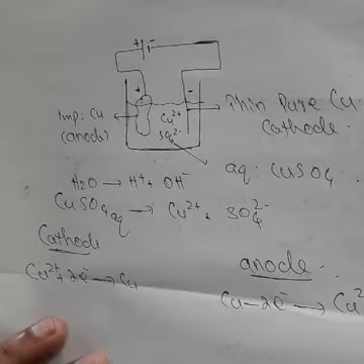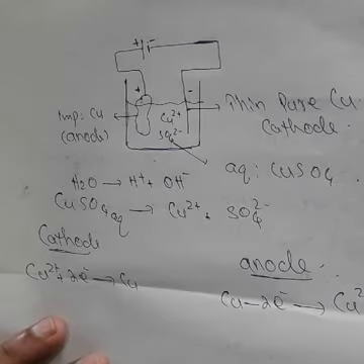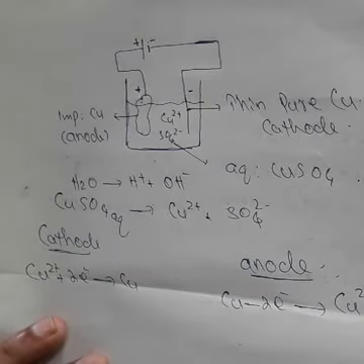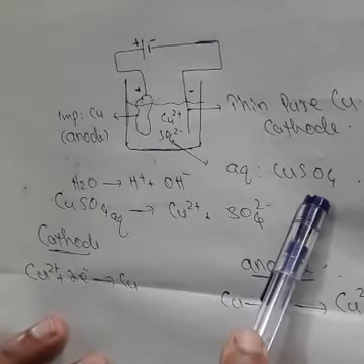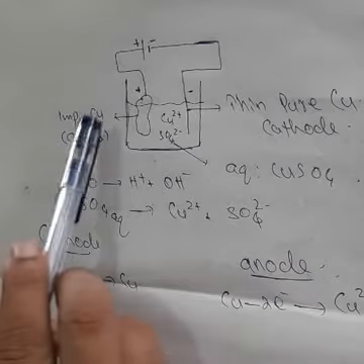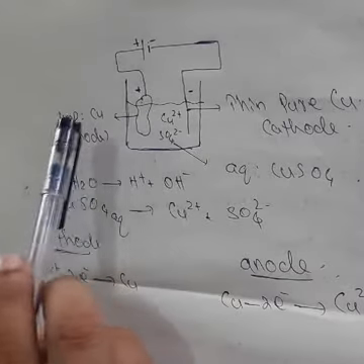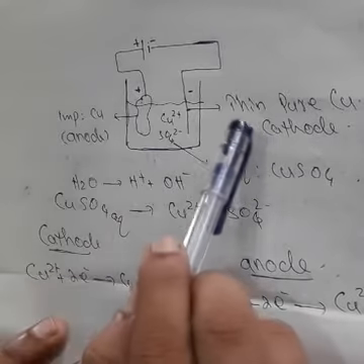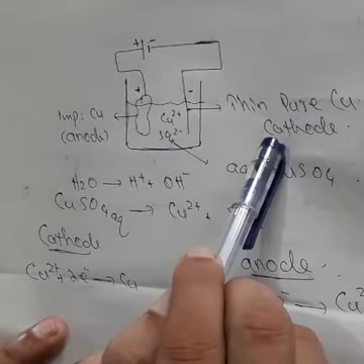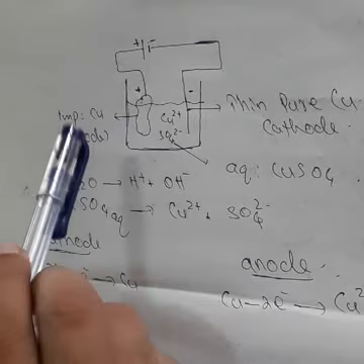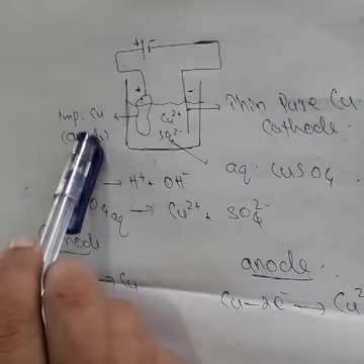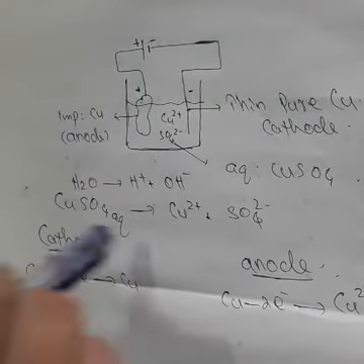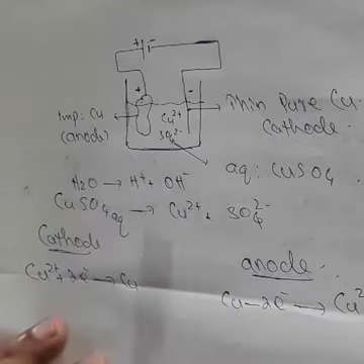Okay, electrolysis of aqueous copper sulfate. Here, as the electrolyte, we use aqueous copper sulfate. And here there is impure copper, and there is a cathode and an anode. Cathode is thin pure copper. Okay, this is the cathode, the cathode is thin pure copper. This is the anode, the anode is impure copper. This figure shows electrolysis of aqueous copper sulfate using copper electrodes.